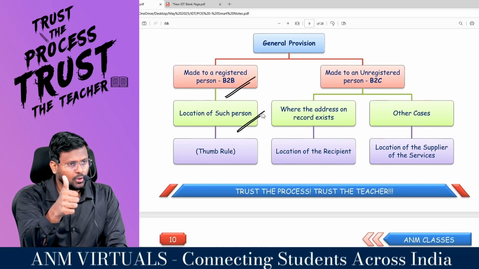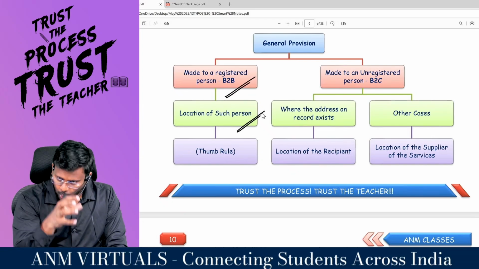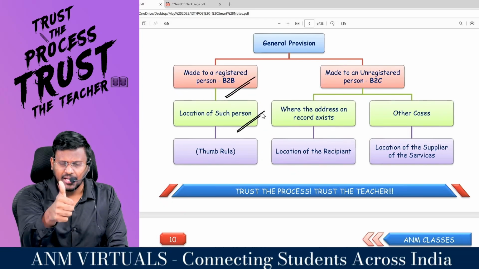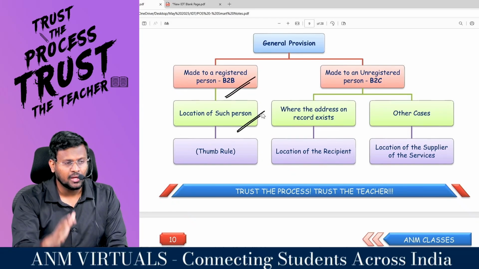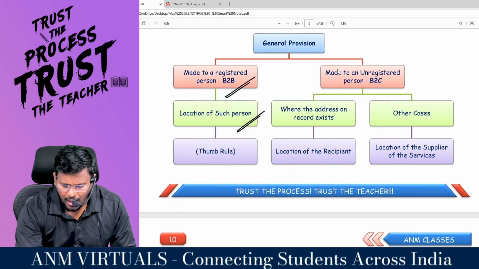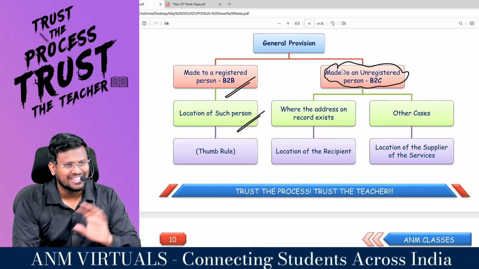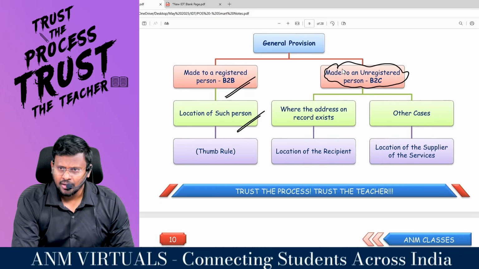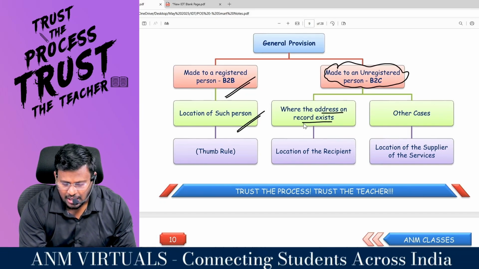In section 12, if you are providing service to a registered person, the place of supply will be the location of such person. Right, sir? And if service is made to an unregistered person, where the recipient is not registered, check whether the address is available on records.